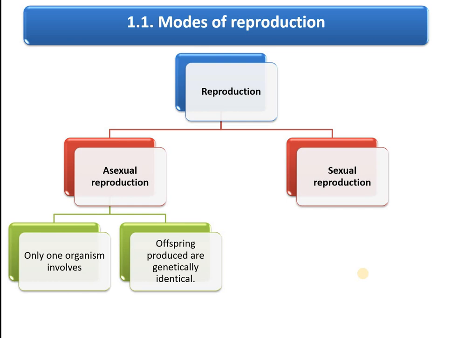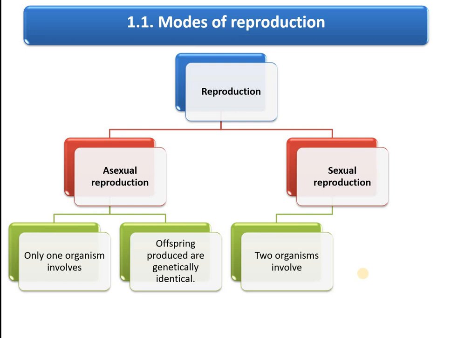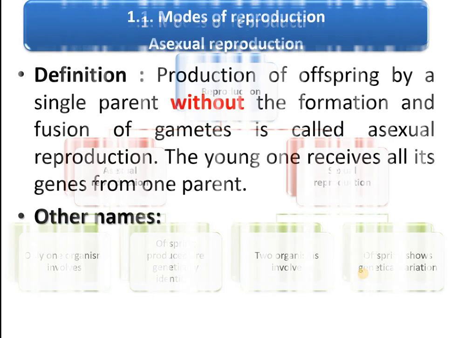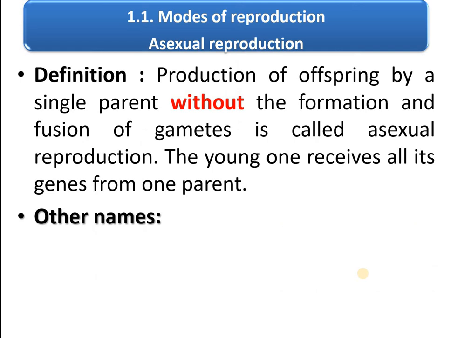In the case of sexual reproduction, two organisms are involved. The offspring produced by sexual reproduction show genetic variation. You can't find two similar individuals in the case of sexual reproduction. Now, asexual reproduction we study in detail.